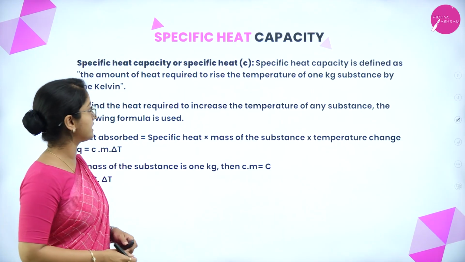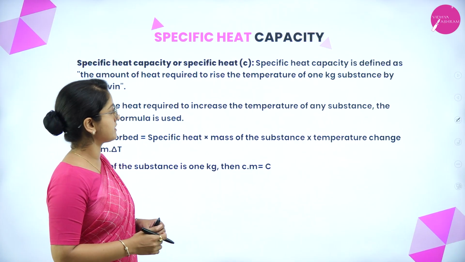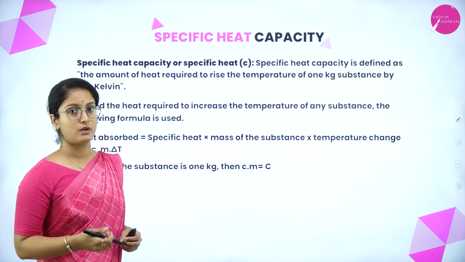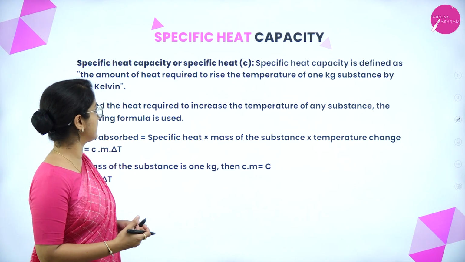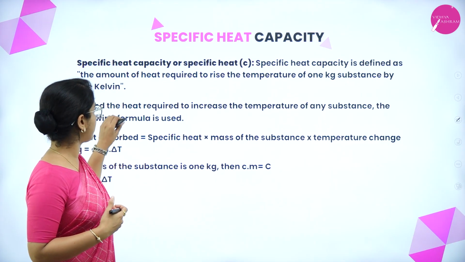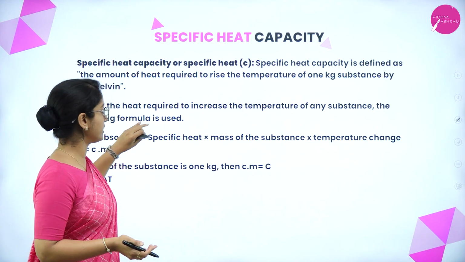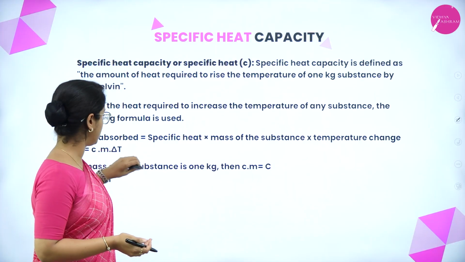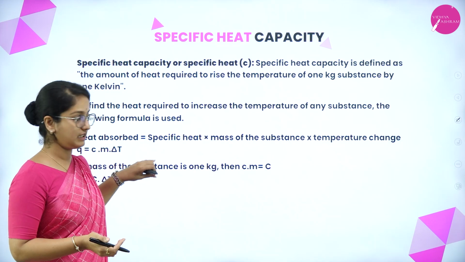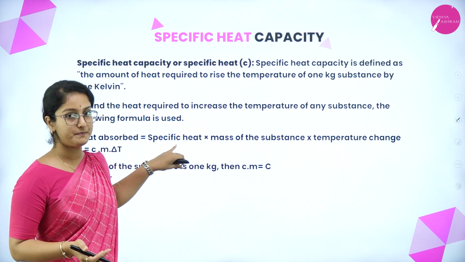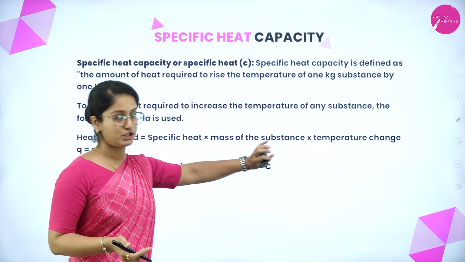Next is specific heat capacity. It is represented by the small letter c. It is defined as the amount of heat required to raise the temperature of 1 kg of a substance by 1 Kelvin. To find the heat required to increase the temperature of any substance, the following formula is used: Q equals c into m into delta T, that is, heat absorbed equals specific heat into mass of the substance into temperature change.